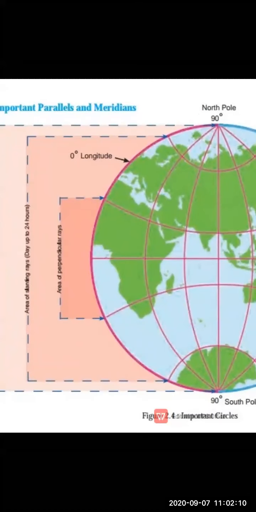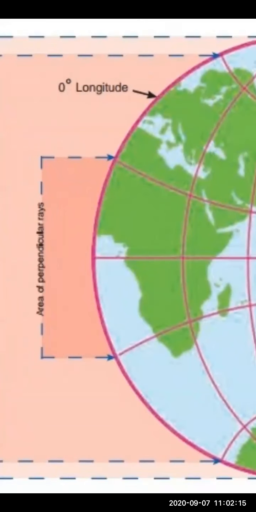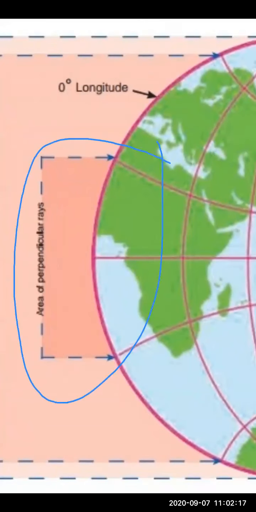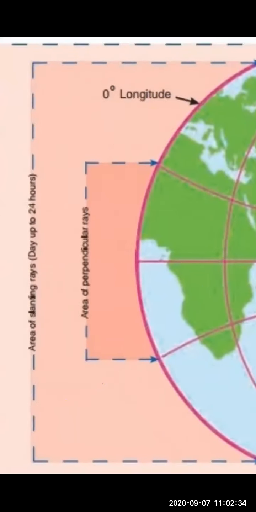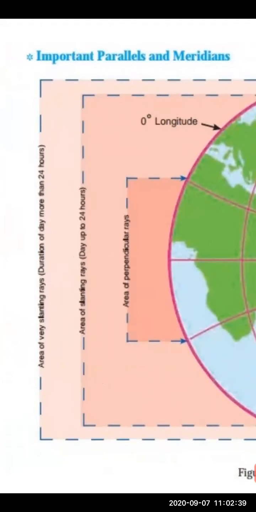See now, children, I'll zoom in on this picture. This region of Earth is receiving perpendicular rays. This region is our equatorial region, and it is experiencing perpendicular sun rays. Whereas this region is receiving slanting rays.